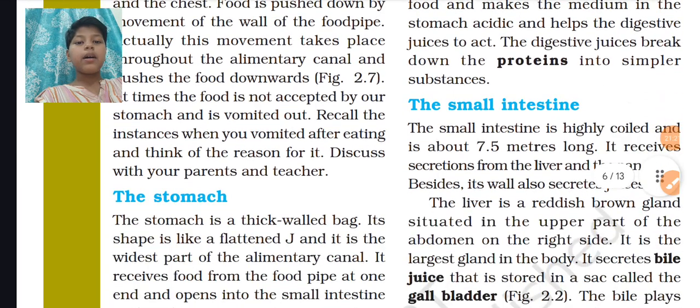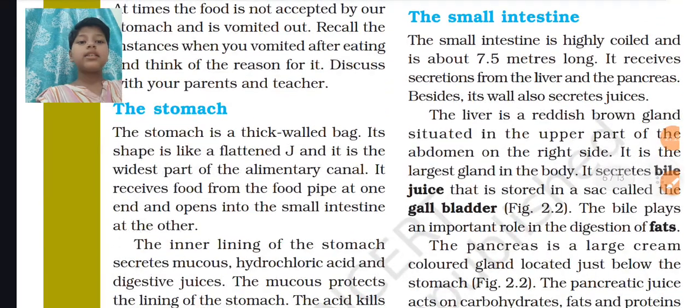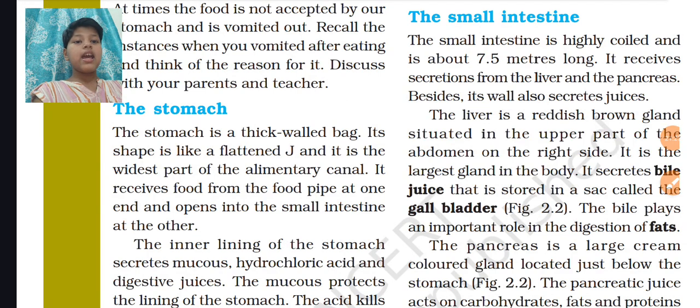The stomach. The stomach is a thick-walled bag. It's shaped like a flattened J and is the widest part of the alimentary canal. You may have seen the small intestine in the previous image. It's very coiled and very thin, but the stomach is very widely spaced.